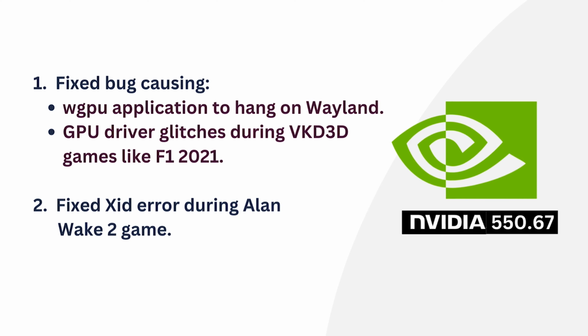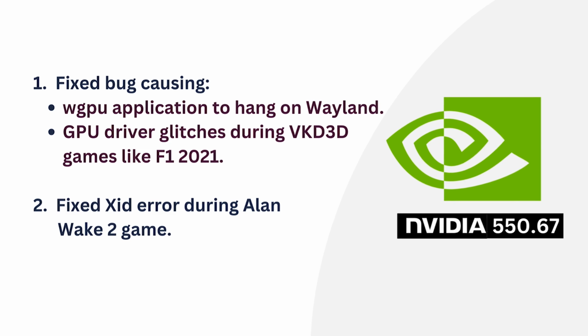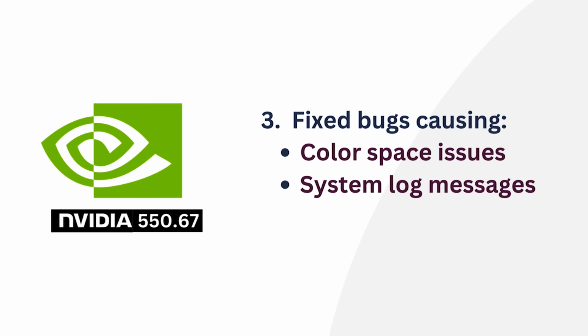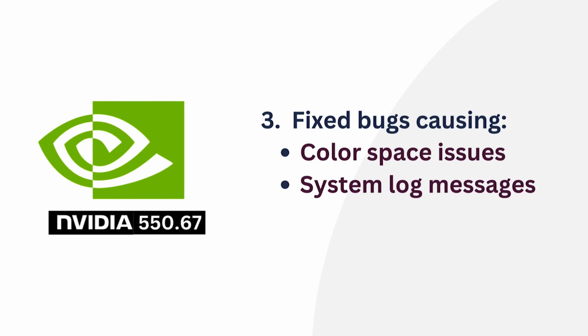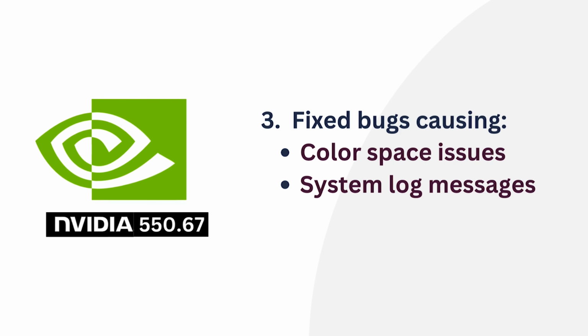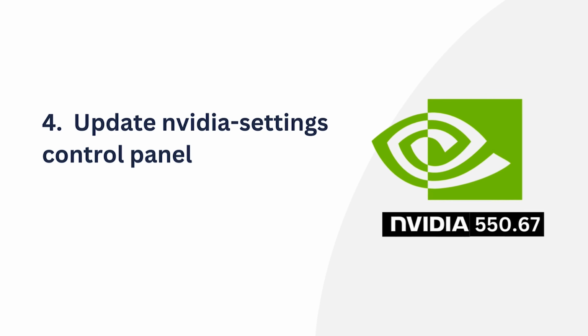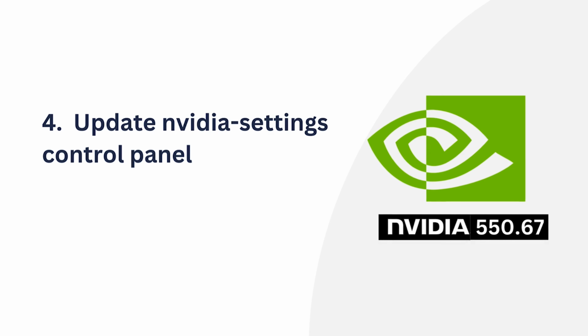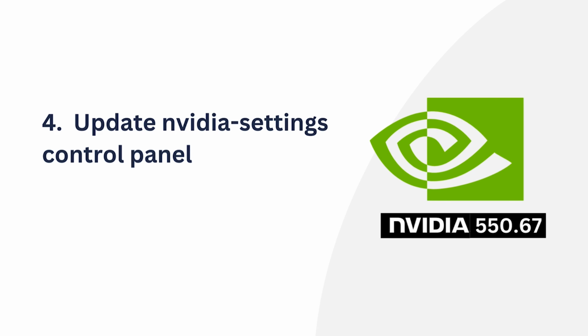This release addresses bugs that causes WGPU application to hang on Wayland and GPU driver glitches when running VKD3D games like F1 2021, as well as XID error when playing Alan Wake 2 game. This update also fixes bugs related to color space issues and system log messages on Linux and FreeBSD systems. And that's not all. Nvidia 550.67 updated the Nvidia settings control panel to improve the display configuration page and set primary display on any GPU in a multi-GPU system.